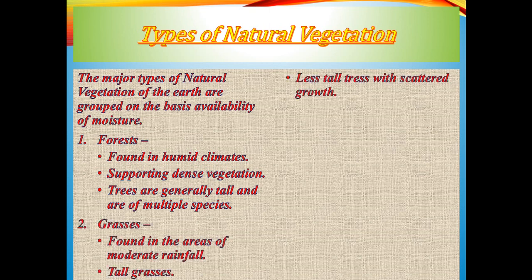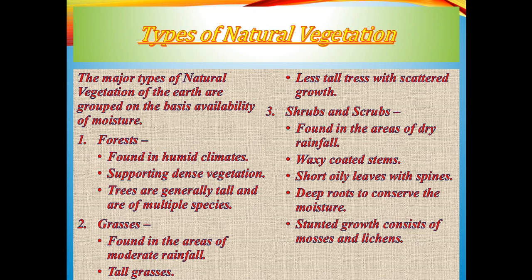Next, where the rainfall is moderate, over there the trees' height becomes shorter, comparatively less tall trees are there, and they are not dense, they are scattered. Over there the prominence of the tall grasses is very common. And the third one, where the rainfall is very little, either hot desert or cold desert areas, the type of natural vegetation is shrubs and scrubs. Now it is found in the dry rainfall areas.